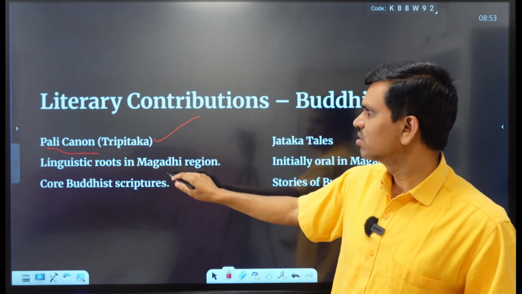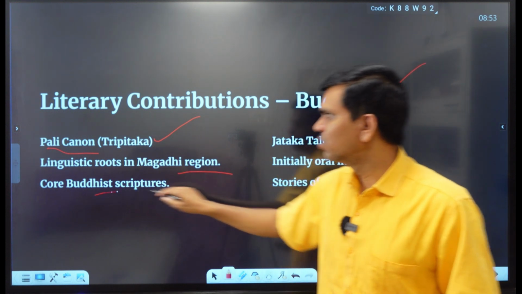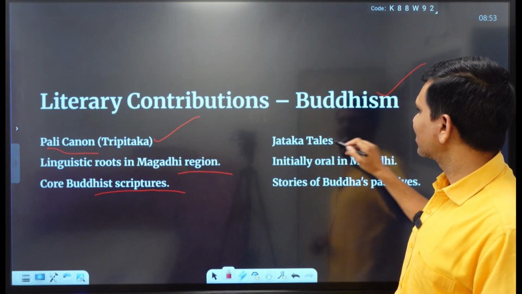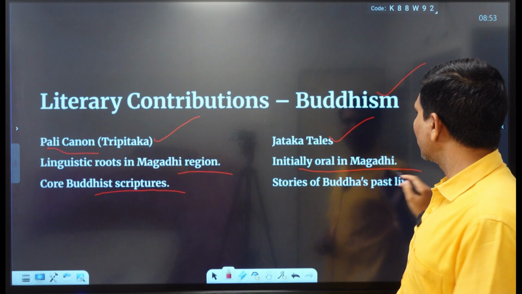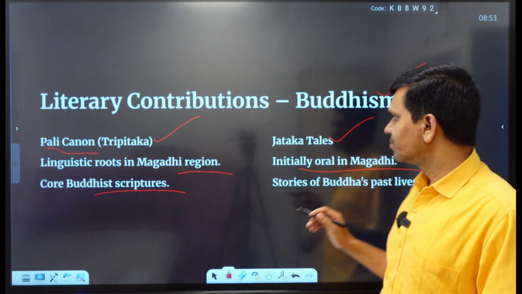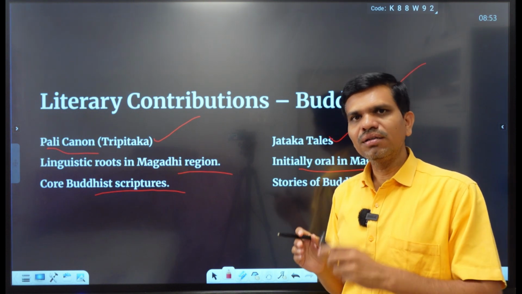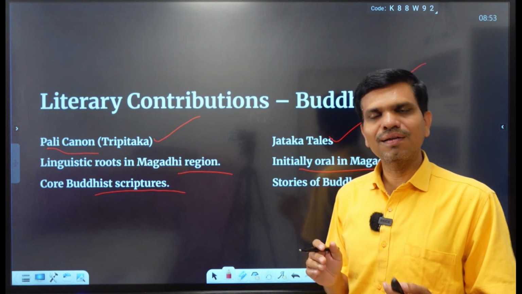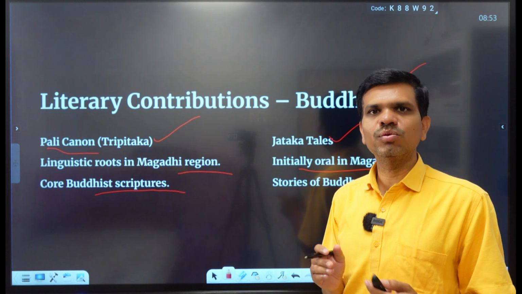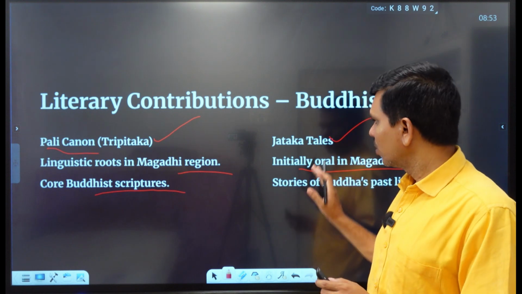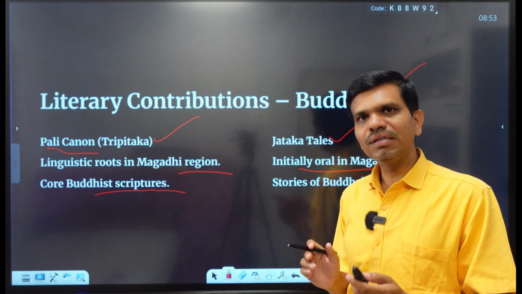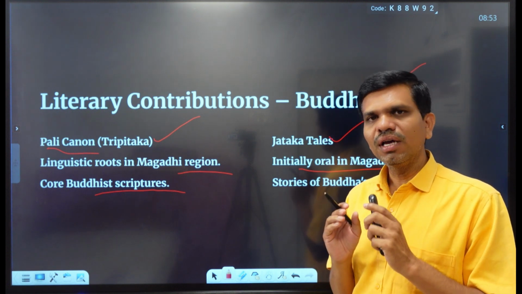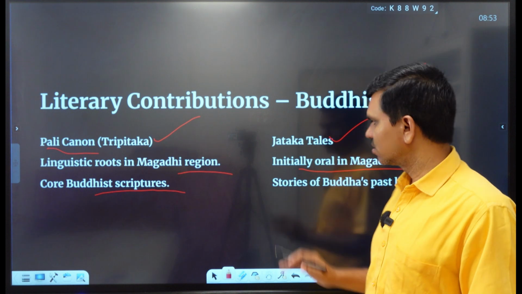Core Buddhist scriptures were composed in the Magadhi language, with linguistic roots in the Magadhi region. Then again we have Jataka tales in Magadhi, initially oral. Before they were composed, most of the Jataka tales were in oral tradition, and at that time Magadhi was the medium of communication of these Jataka tales.